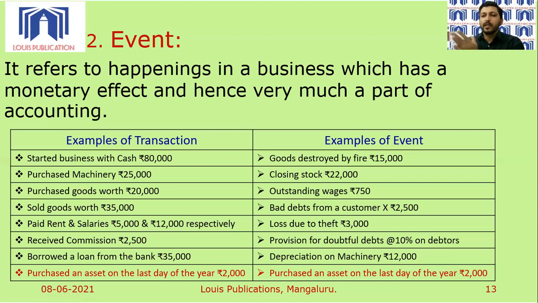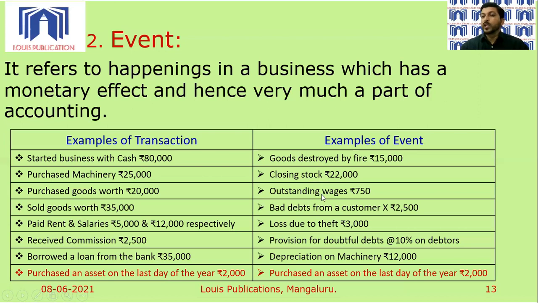In a house, wedding is an event. Birth is an event. Death is an event. Remember this. So, similarly, in a business, event would mean if the goods are destroyed by fire or by any natural calamity, or if there is a theft for that matter. See, loss due to theft also we have in the list of events right here. Then we have stock of goods which remains unsold at the end of the year, which is called as closing stock. So closing stock is an example of an event, very much recorded in the books.